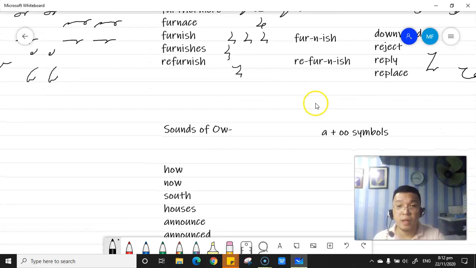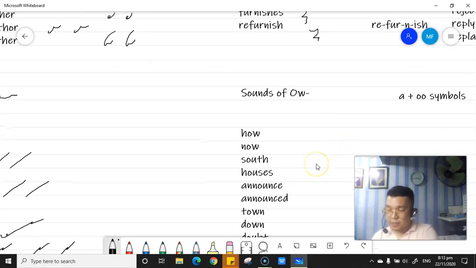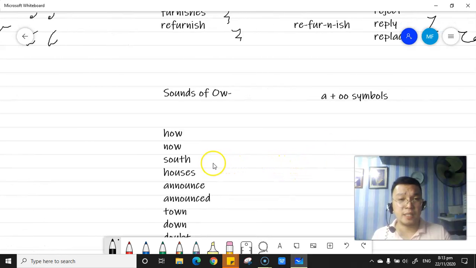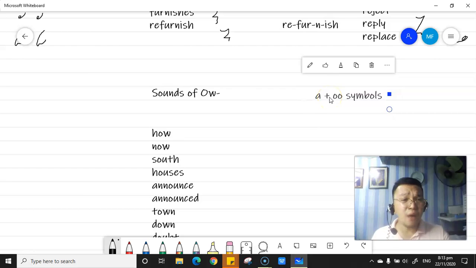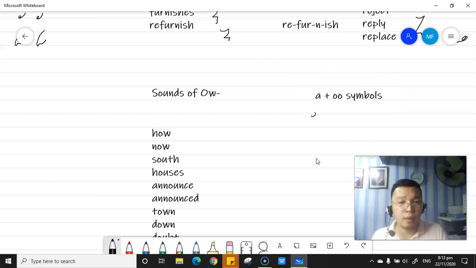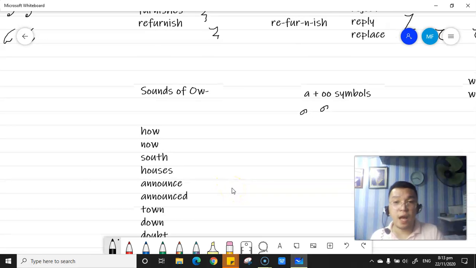Now, let's go with the sounds of ow. Okay, so the sounds of ow, as in south, is represented by the A plus U symbol. So as simple as this. A and then U. Huwag kalimutan yan, ha? So we have the H, ow, how, H, U, or ow, how.